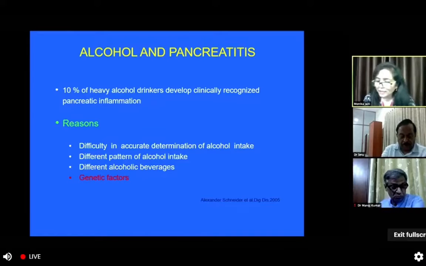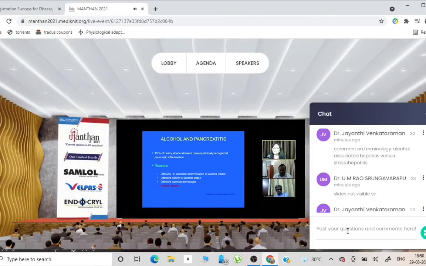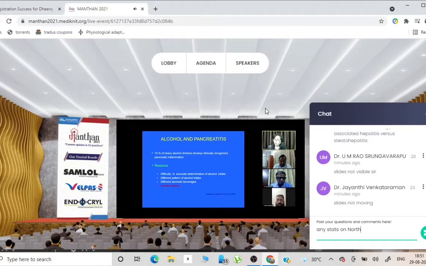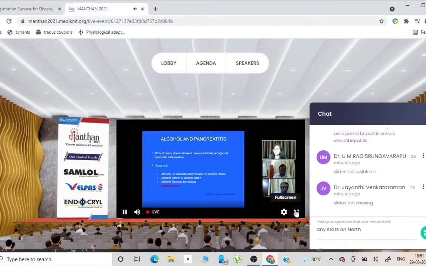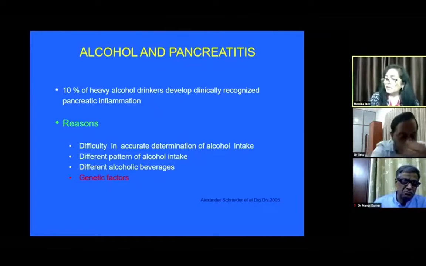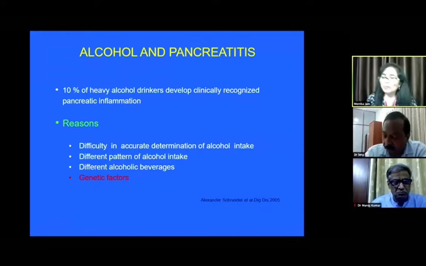Genetically, it has been seen that there are certain genes which have been shown to be defective in patients who develop chronic alcoholic pancreatitis. That is mainly CFTR dysfunction, because this is a main bicarbonate regulator gene, which is disturbed in patients who are consuming large amounts of alcohol, whereas the other genes which are linked to pancreatitis, like PRSS1, SPINK1, CPA, don't affect the people who are consuming alcohol.